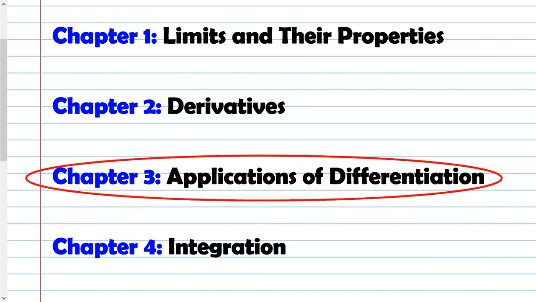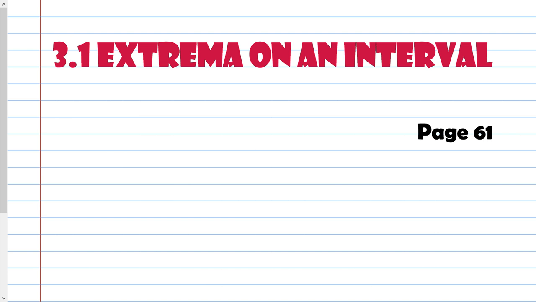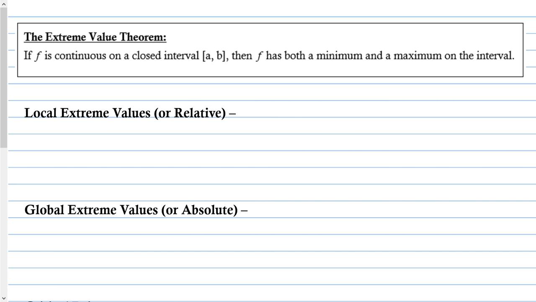Chapter 3, Applications of Differentiation. 3.1, Extrema on an interval. So the extreme value theorem states if f is continuous on a closed interval [a, b], then f has both a minimum and a maximum on that interval. So minimum and maximum are basically the highest and the lowest points on a graph.